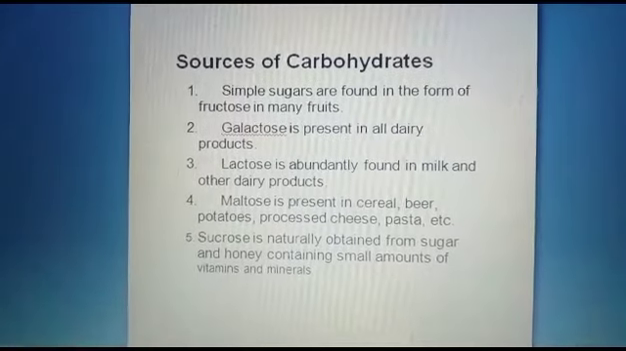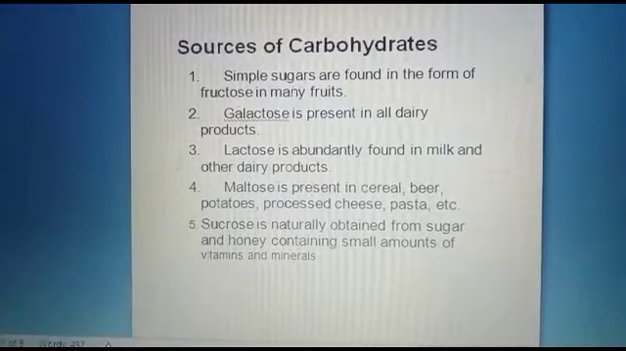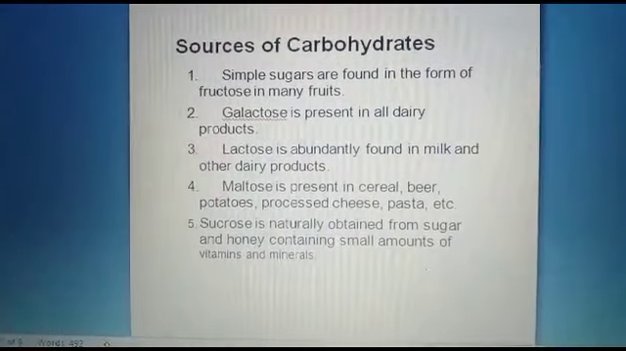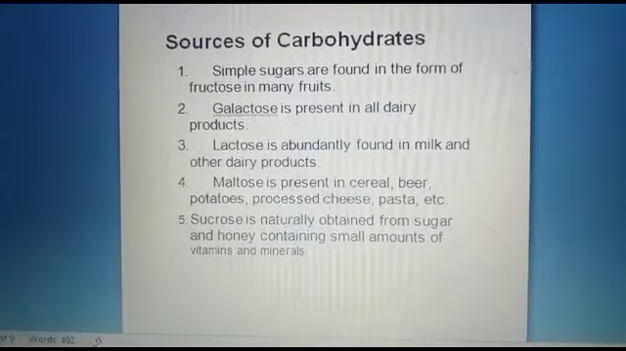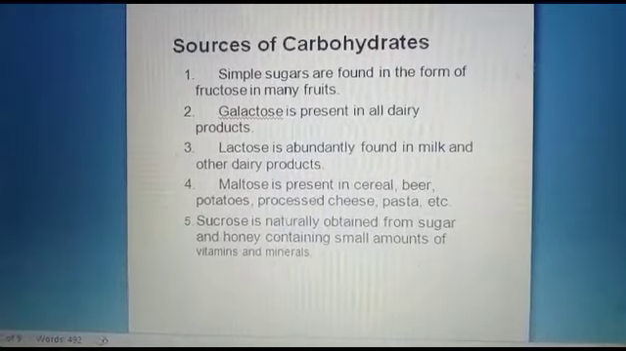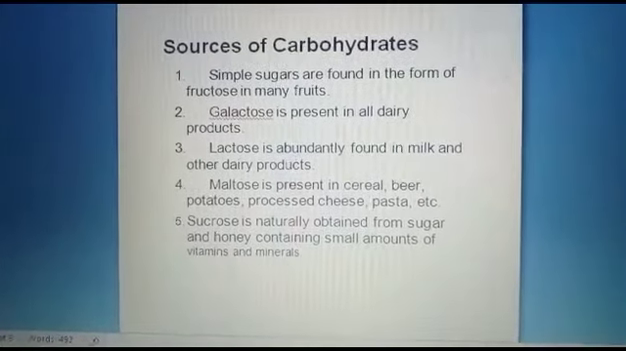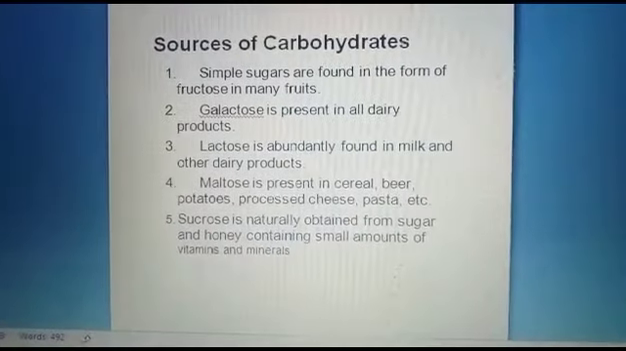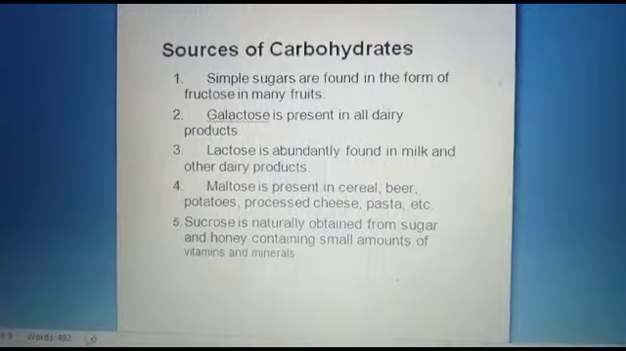Simple sugars are found in the form of fructose in many fruits. Galactose is present in all dairy products, whereas lactose is abundantly found in milk and other dairy products. Fourth one is maltose, which is present in cereal, beer, potatoes, processed cheese, pasta, etc. And the last one is sucrose, which is naturally obtained from sugar and honey, containing a small amount of vitamins and minerals.